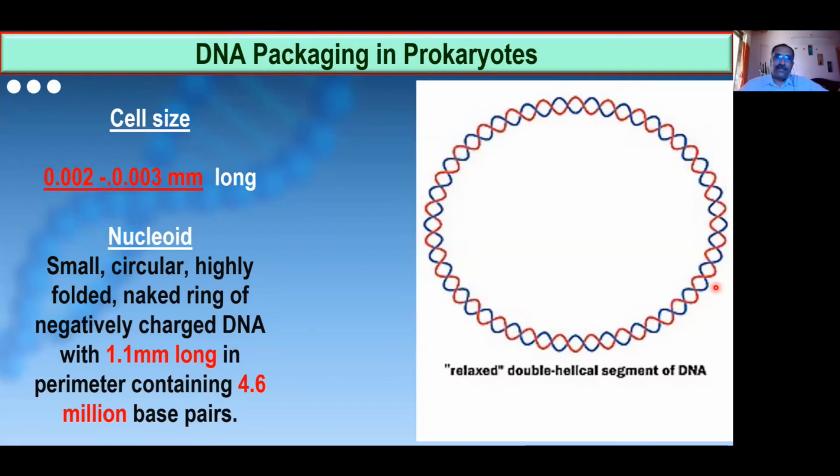So since the protein coat is not there, we say this is naked, and we cannot call it a chromosome. Then what do you call it? This is called as, see here, what is written here? Mention in the chat box, what is written there?